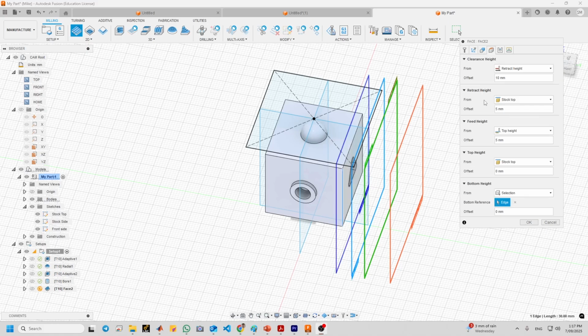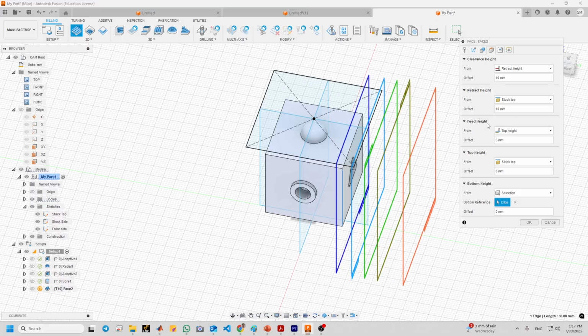Okay, the retract height should be changed to 10. The next one 5, and so 0.5. Okay, let us show you.